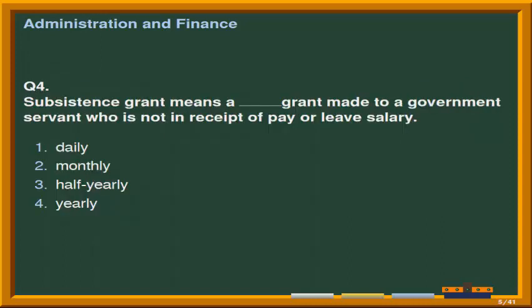Next question is, subsistence grant means a fill-up grant made to a government servant who is not in receipt of pay or leave salaries. Options are number 1, daily; number 2, monthly; third option is half yearly; and the last option is yearly. Correct answer is option 2nd, that is monthly.